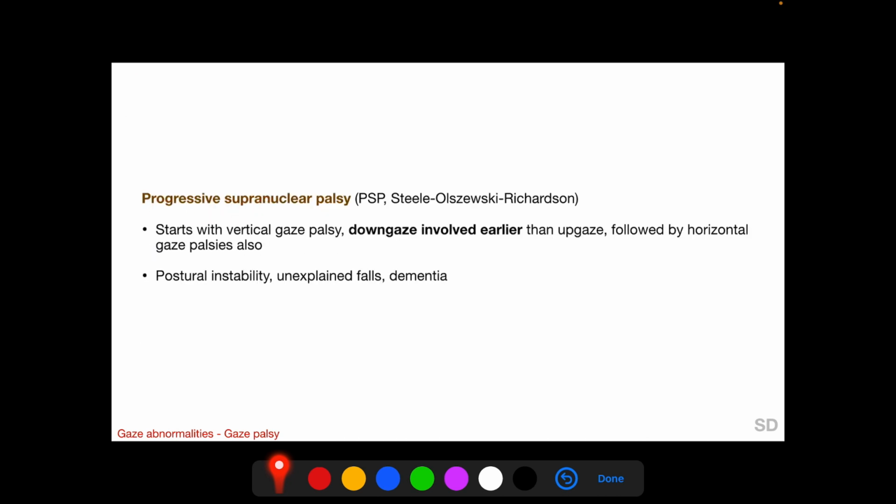Progressive supranuclear palsy, also known as Steele-Richardson-Olszewski syndrome, starts with vertical gaze palsy, and the downgaze is involved earlier than upgaze, followed by horizontal gaze palsies also. So ultimately, gaze in all the directions is involved. In PSP, we also find postural instability, unexplained falls, and dementia.